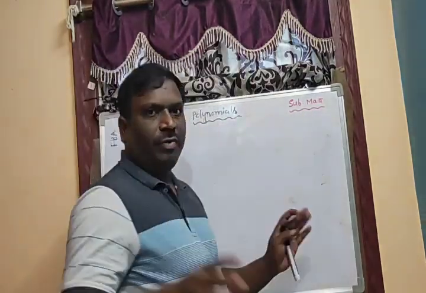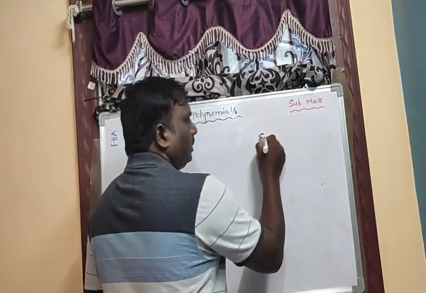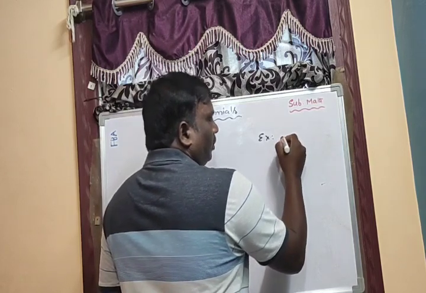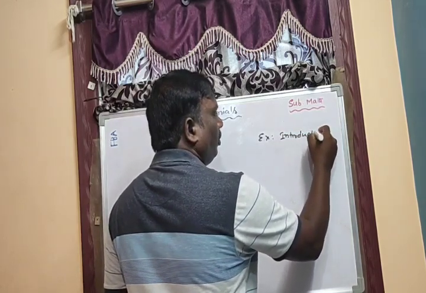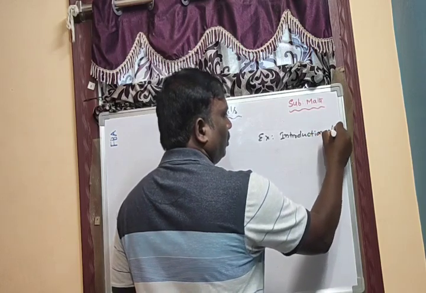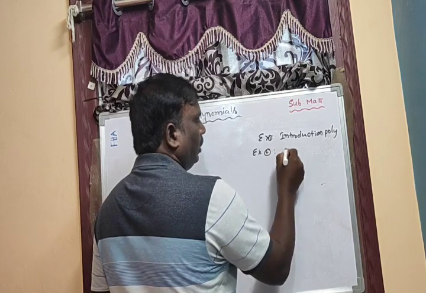In this chapter we have a total of 4 exercises. Exercise 1: introduction about polynomials. Exercise 2: graphs.